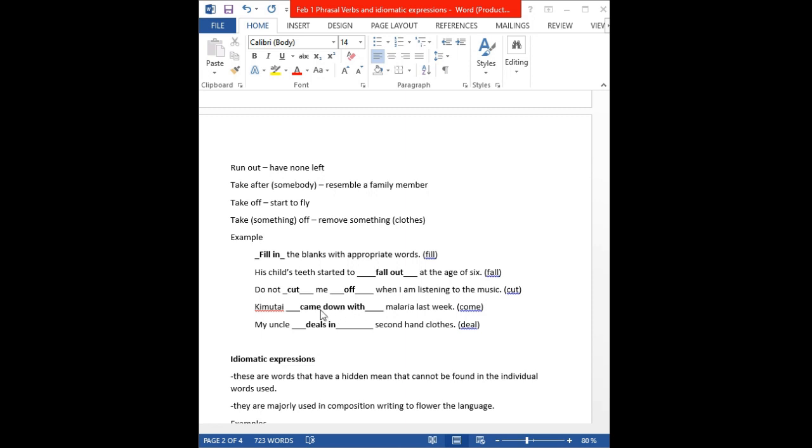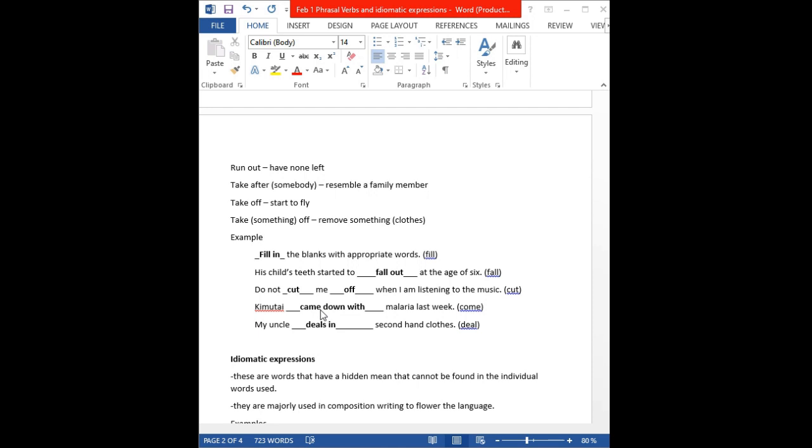Now, this verb come has other phrasal verbs that I can just hint to you. One, we have to come across something, which means to unexpectedly find something. Then you have to come apart. Come apart means to separate from the bigger section, or just to disintegrate. The next one we have is come down with, which you've used here, and means to become sick. Then you have to come forward. To come forward is to give evidence or volunteer to do something.